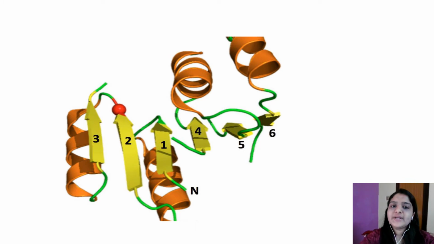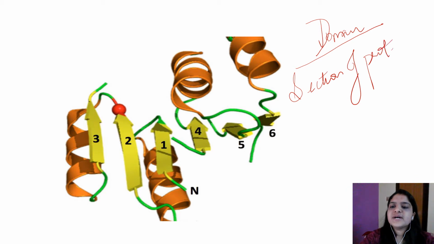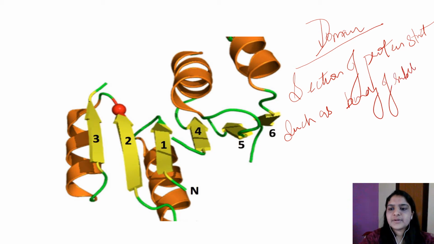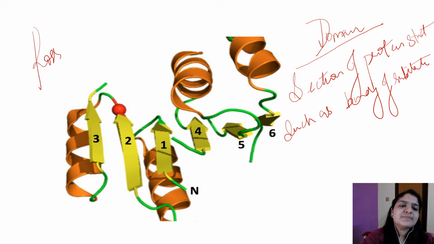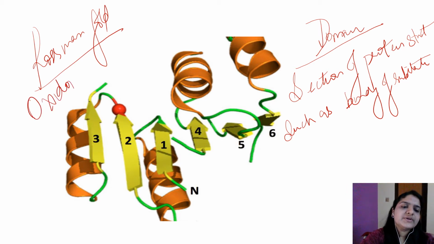Now let's discuss a domain. What do you mean by domain? A domain is a section of the protein structure which performs a particular physical or chemical task, such as binding of a substrate. So the given diagram is that of the Rossmann fold, and it is seen in the enzyme class oxidoreductases.